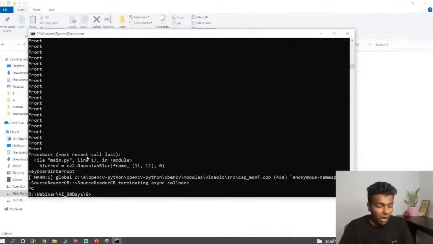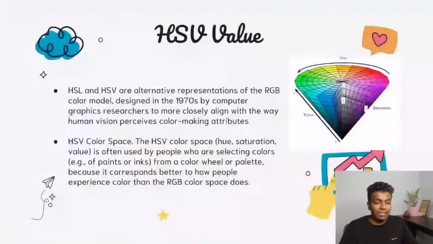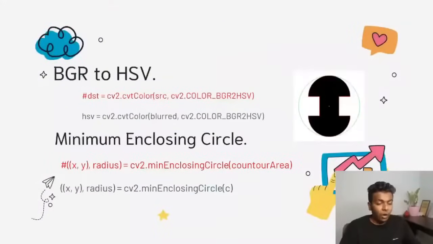Are you clear? Now I'm going to teach you only the syntax, because the detailed explanation is given in the internship. First of all, we want to convert that BGR color frame into HSV format, because we are going to mask the HSV values. Initially we convert the color image from BGR to HSV. For that we have the syntax cv2.cvtColor of blurred, which is the smoothened image, comma cv2.COLOR_BGR2HSV. With the help of this syntax, we convert the BGR image into HSV format.